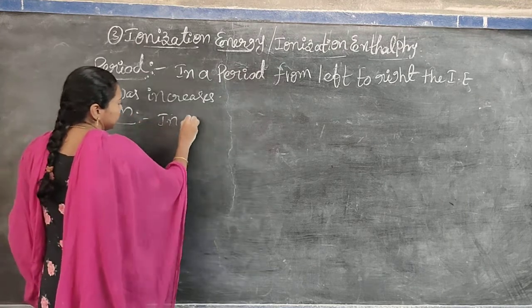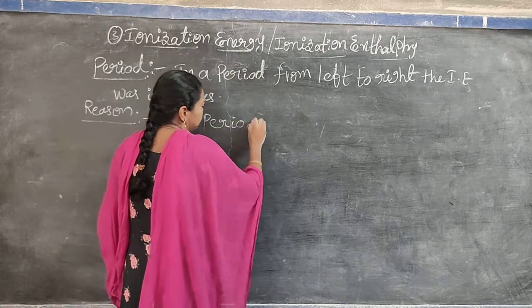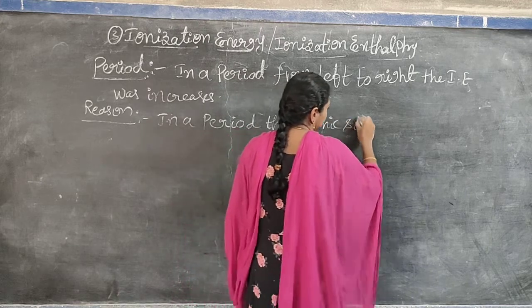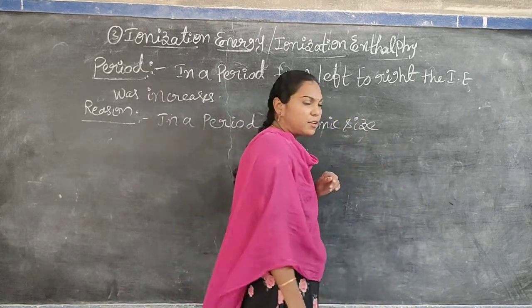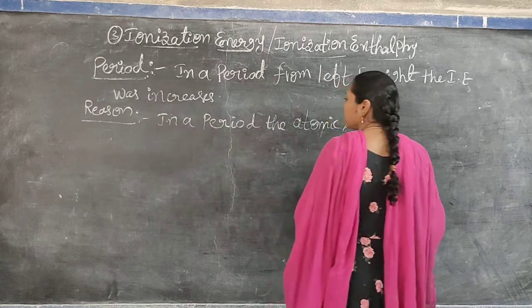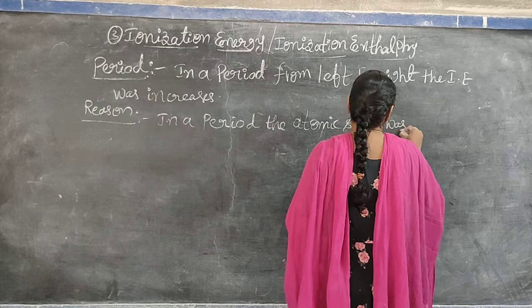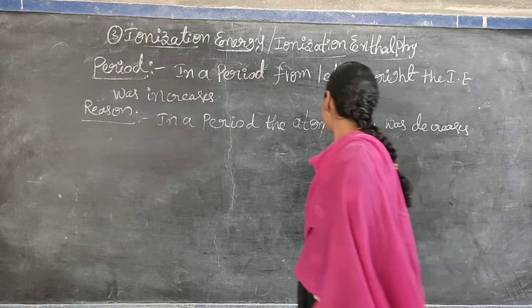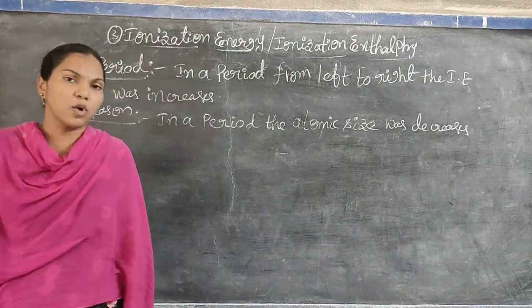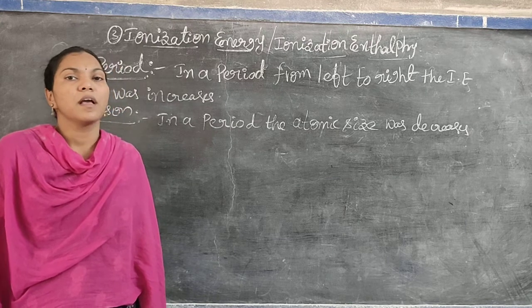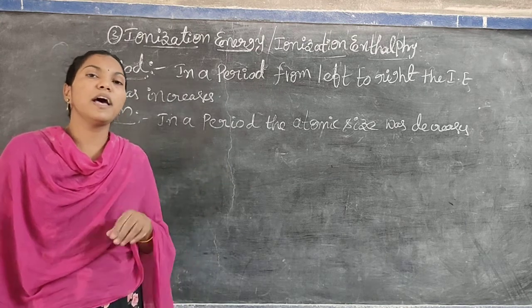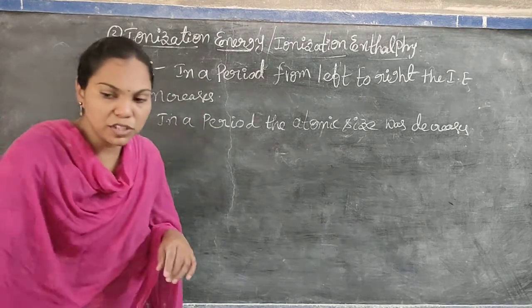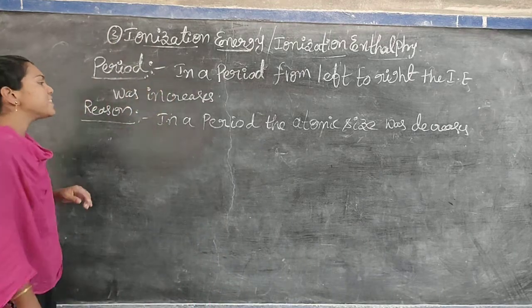In a period, the atomic size decreases. That's why we require more and more energy to remove electrons from the outermost shells of atoms.